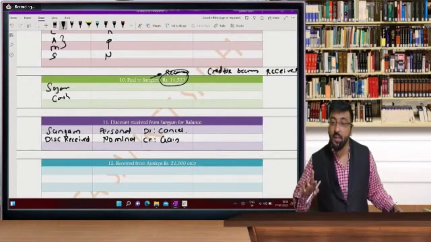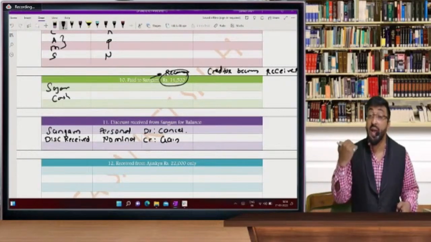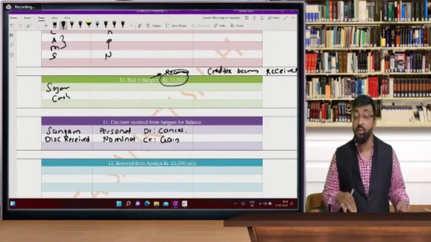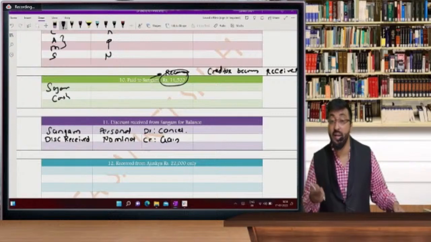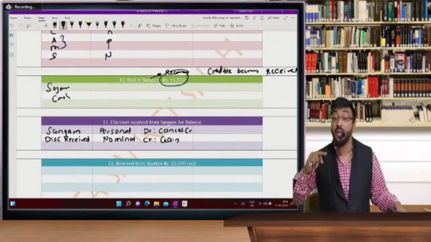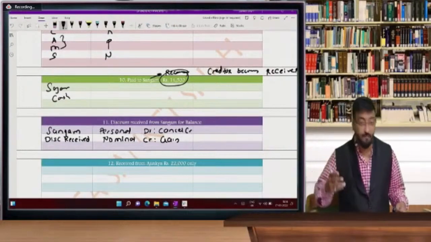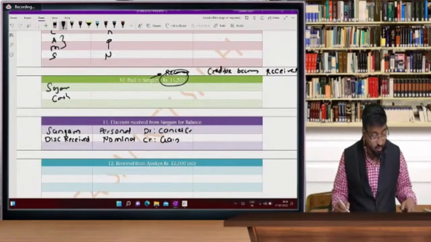What is income and what is gain? What is the basic difference? Income means which is received in cash. Here, we are not receiving any cash. We are canceling our creditor, and how to cancel it? By giving opposite effect. So those who are wrong, please rectify your answer.